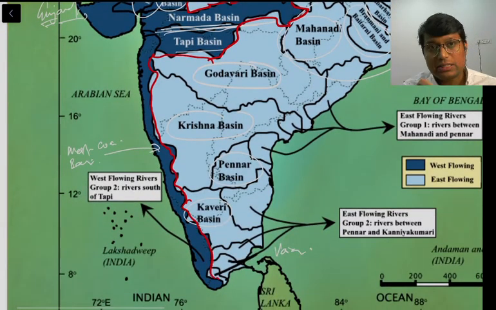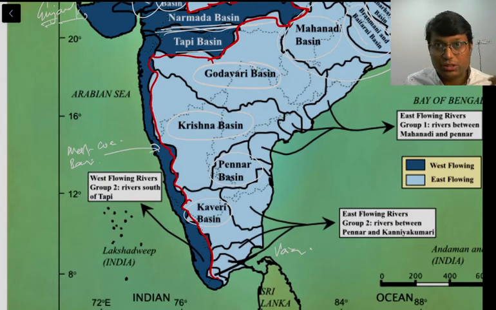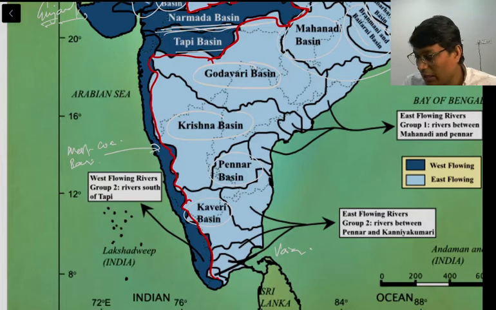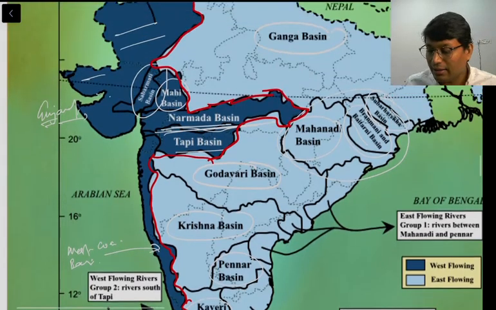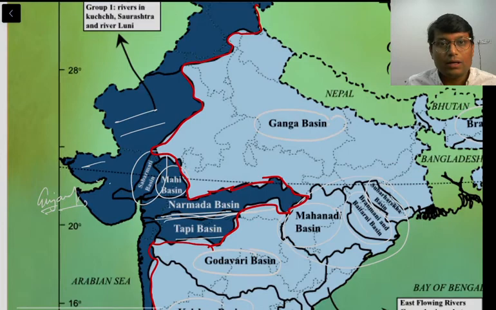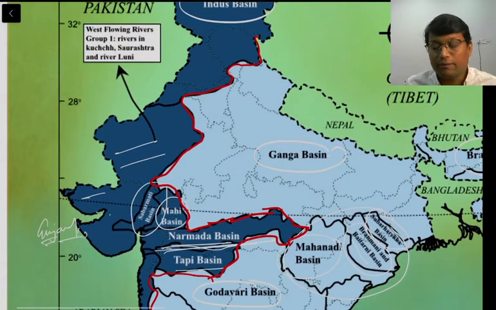The darkest region represents the rivers which are flowing to the west, or draining into the Arabian Sea. The light blue region has rivers which are flowing into the Bay of Bengal, right? And the red line which I have marked here, we call it a water divide.